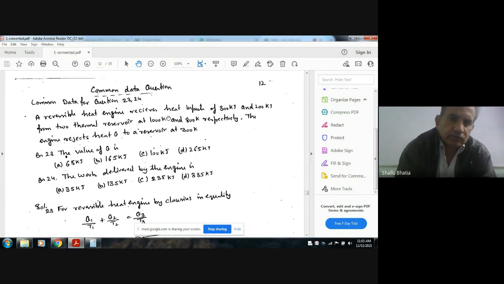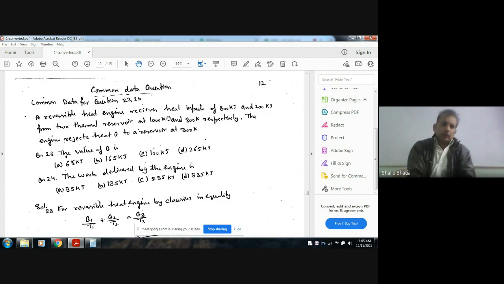Common data question for 23 and 24. A reversible heat engine receives heat input of 300 kilojoule and 200 kilojoule from two thermal reservoirs at 1000 Kelvin and 800 Kelvin respectively. The engine rejects heat Q3 to a reservoir at 300 Kelvin.